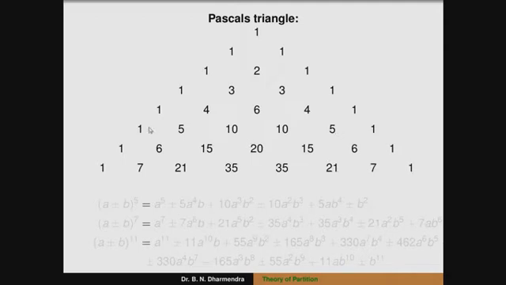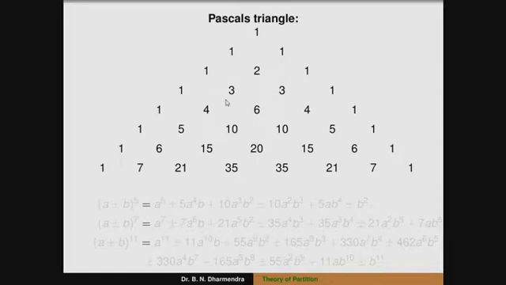Now we have to concentrate on the table for 5. The terms of (a plus or minus b) to the power of 5. So that is a multiple of 5. We can observe that the coefficients, except the first term and the last term, that is a to the power of 5 and b to the power of 5, the remaining are multiples of 5. There: 5, 10, 10, 5. Similarly for 7 also, that is, if the exponent is a prime number, that is the advantage.